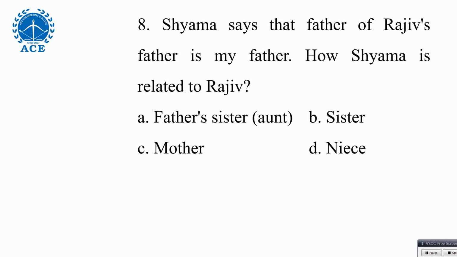They given options: father, sister, mother, niece. Shama says that father of Rajiv's father. I said during blood relations, you have to break up from the word is. Here my means my should be who? Shama. Okay, because the statement is said by Shama.